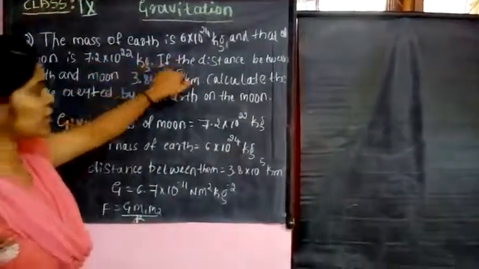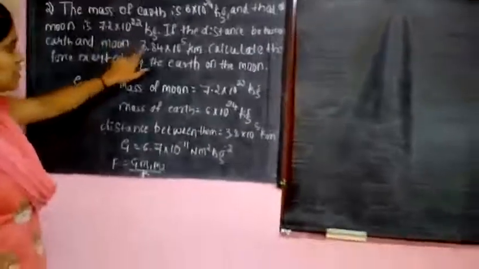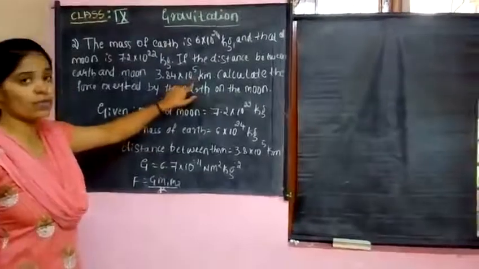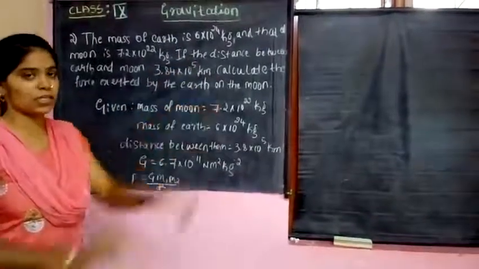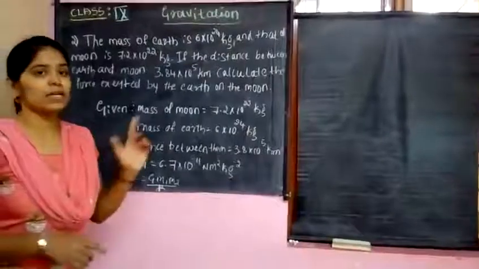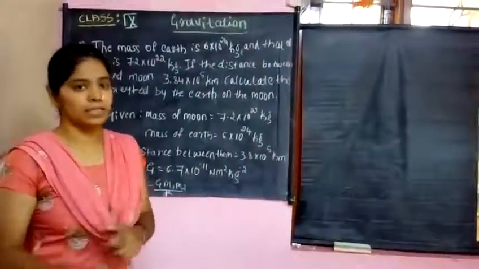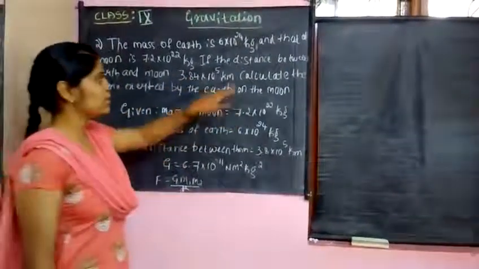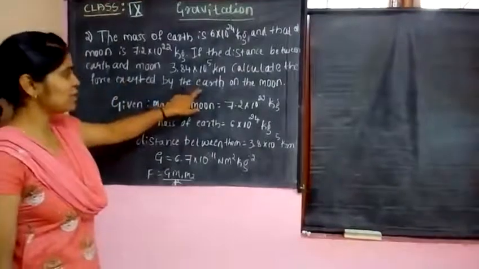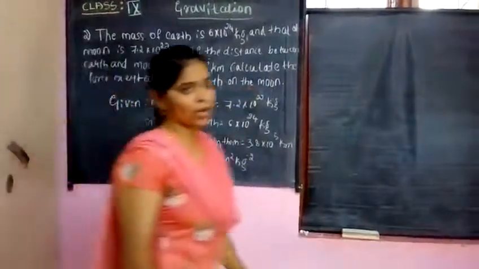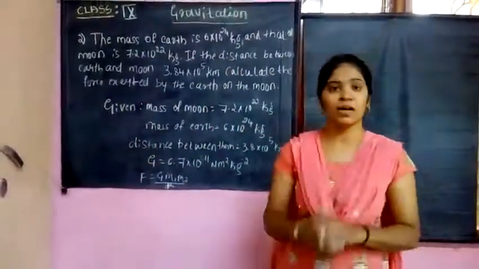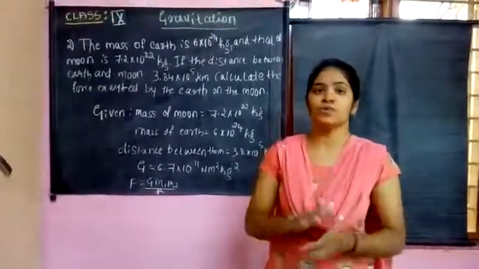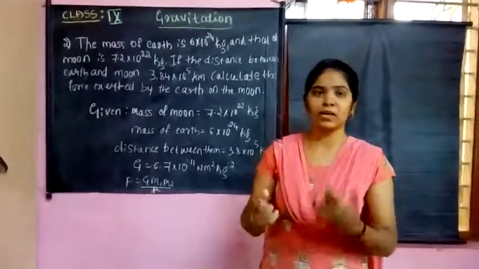If the distance between the Earth and the moon is 3.84 into 10 raised to 5 kilometers. Here they have given it in kilometers. You should convert this kilometer into meters. Why? Because the kilometer is not a standard unit, but the meter is a standard unit. Calculate the force exerted by the Earth on the moon. You have to calculate the gravitational force between the moon and the Earth using the masses of the moon and the Earth.